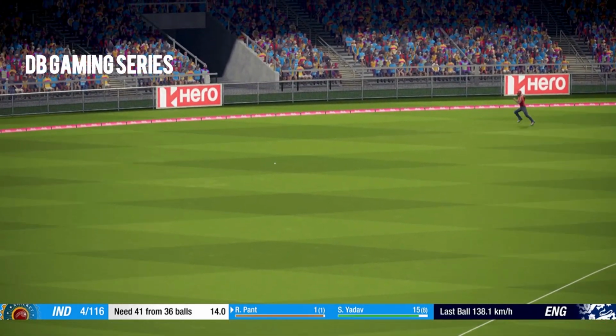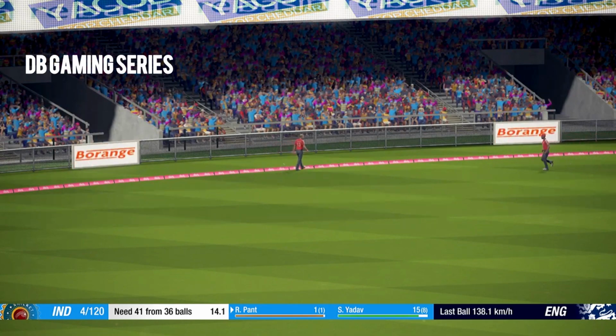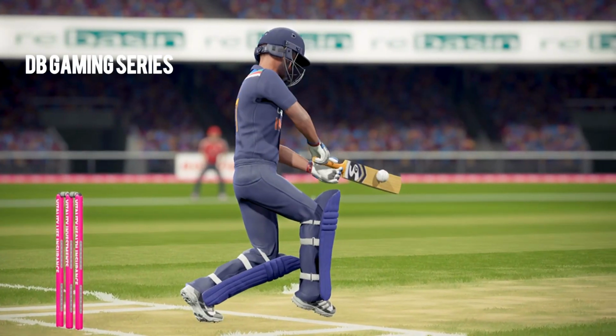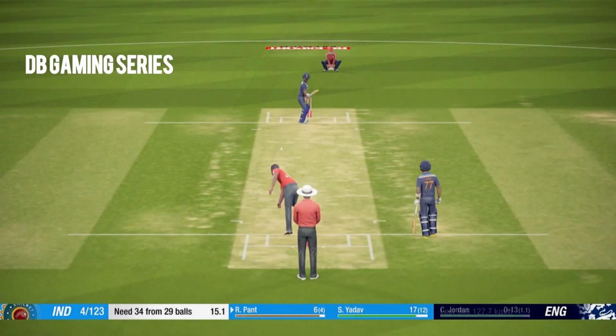Rishabh Pant, new man in, pulls away for 4 runs. Good shot on his second delivery. He knew he had to time it well and hit into the gap, and does so in a fashionable way.